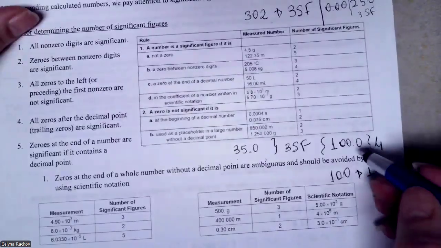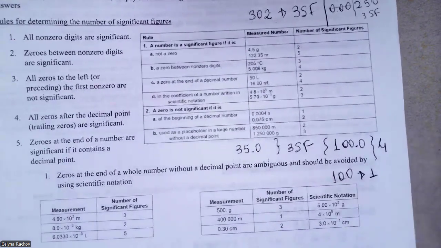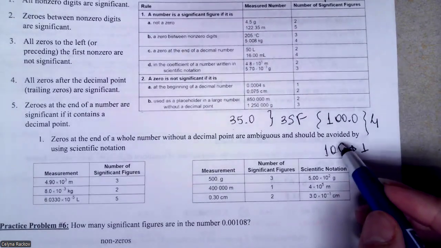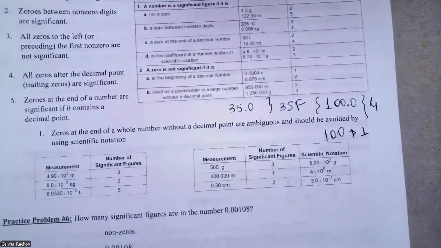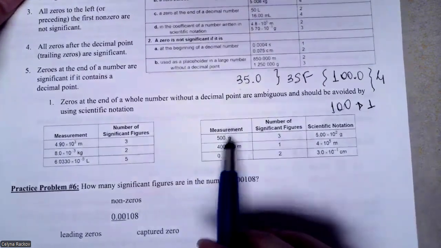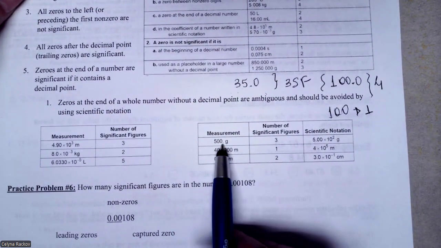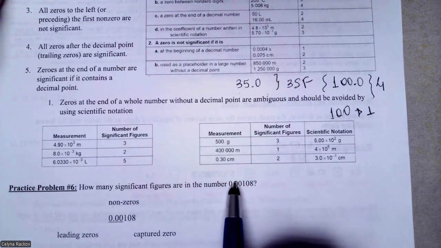So here all the zeros count because we have a decimal point, but in the other one you do not have it. So the 0 here is not significant in that case. For example here, 500 grams: you have 500 and a decimal point here, so you have 3 significant figures.